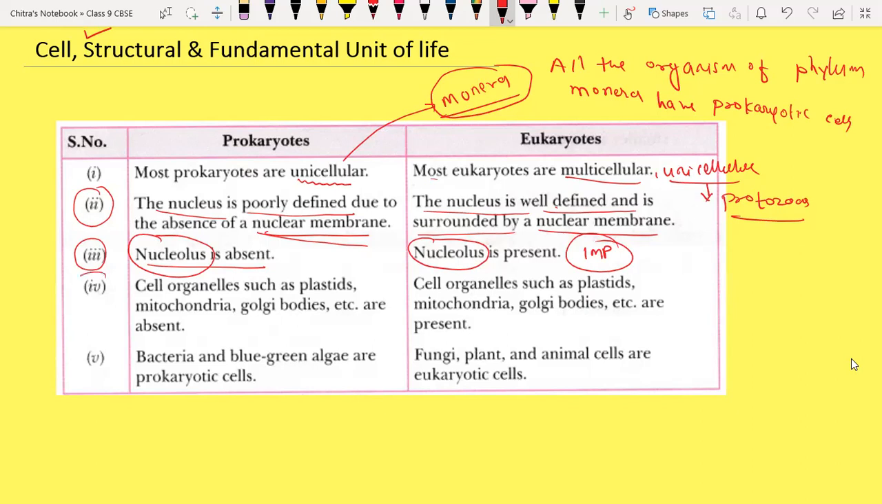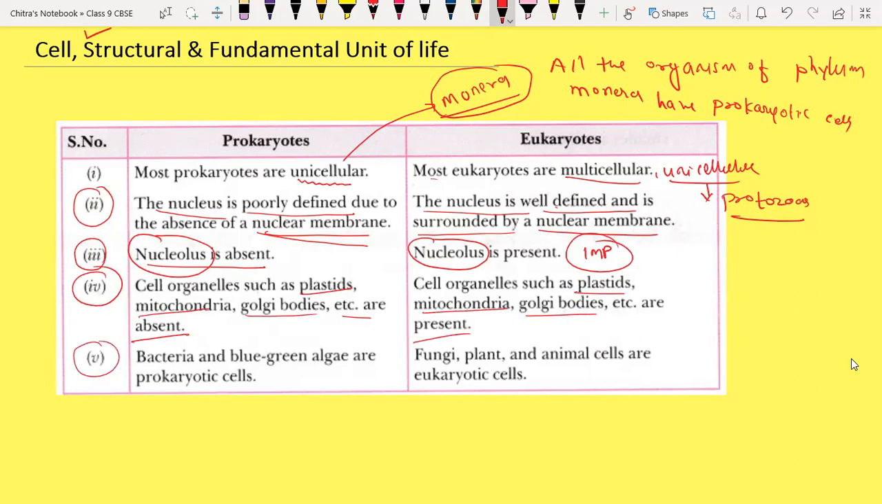Okay, fourth difference. Cell organelles such as plastid, mitochondria, Golgi bodies, etc. are absent. But in eukaryotic cell, we have the plastid, mitochondria, and Golgi bodies present.